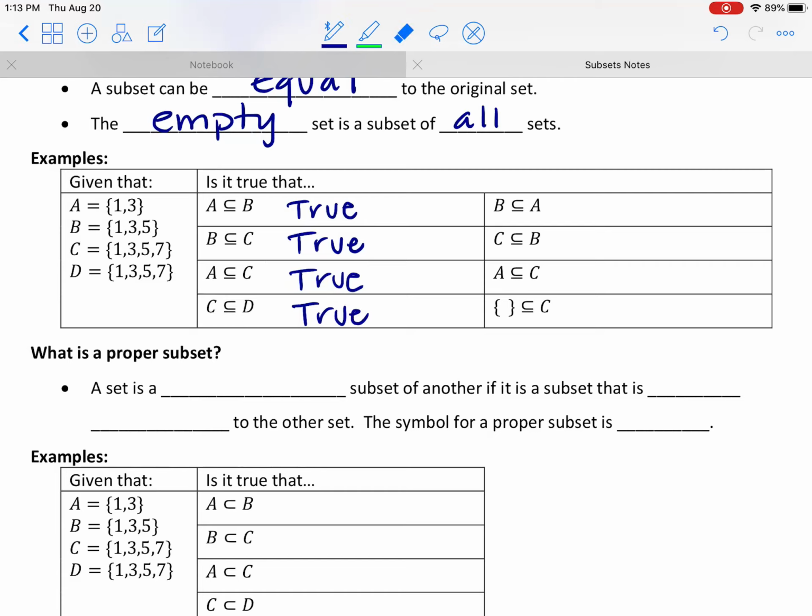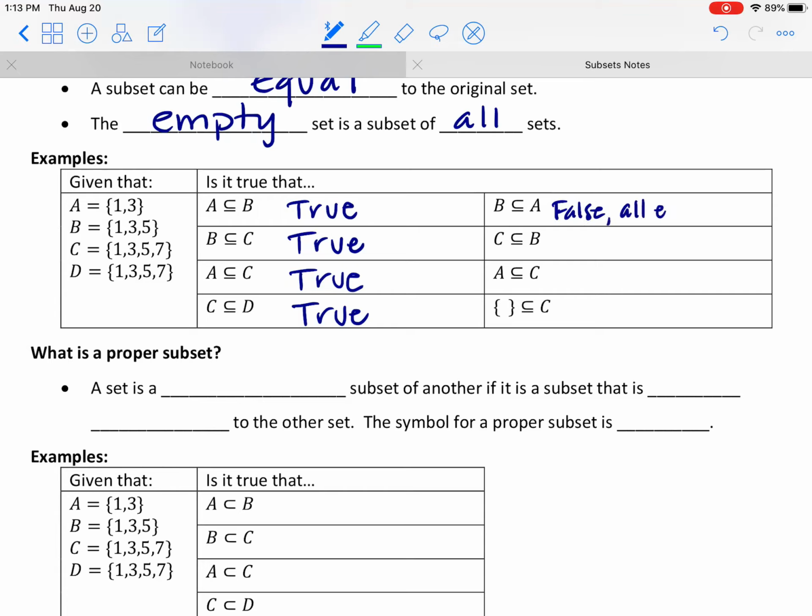Okay. How about B is a subset of A? Are all the elements in this set, could we have formed B from A? No. So we're going to say this is false. And let's give ourselves a reason, so if we look back on our notes later, we can remember why we said this was false.